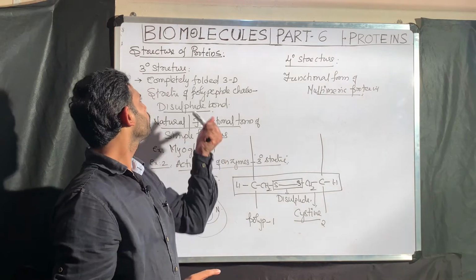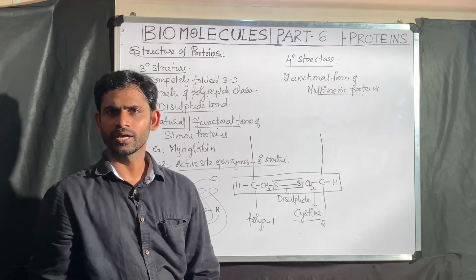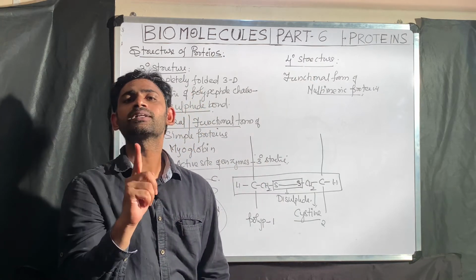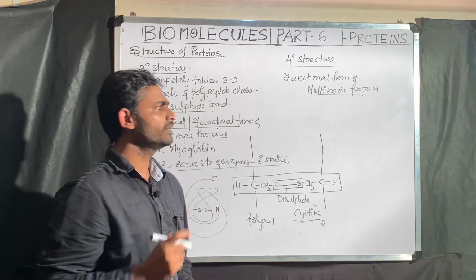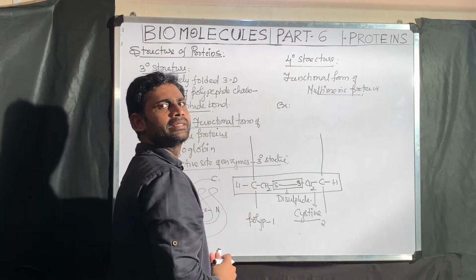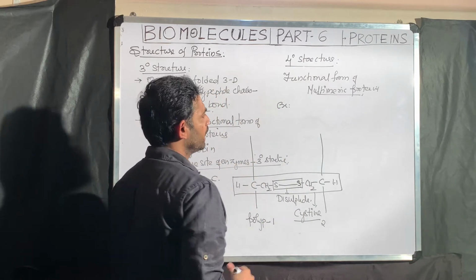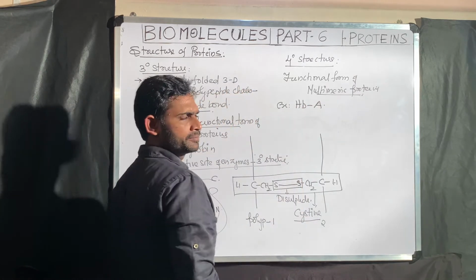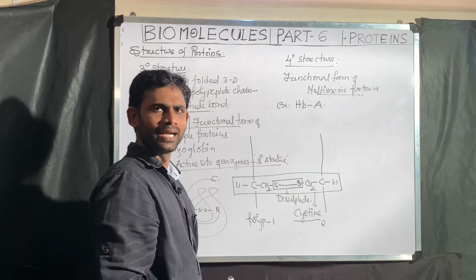For simple protein, what is the functional form? Tertiary structure. For multimeric protein, what is the functional form? Quaternary structure. For example, in our syllabus, there is one very important, frequently asked example, that is hemoglobin. I will write HbA, hemoglobin in adult.